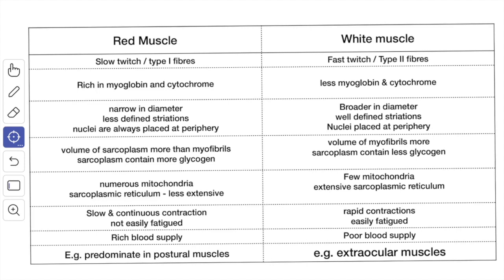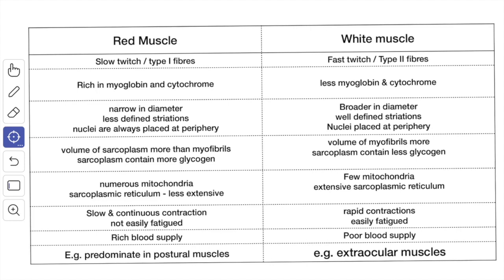In addition to the color and the speed of contraction, there are several other differences between the red and the white fibers. The red fibers are narrower than the white fibers. Relative to the volume of the myofibrils, the sarcoplasm is more abundant. Probably because of this fact, the myofibrils and the striations are less well defined and the nuclei are not always at the periphery but may extend deeper into the fiber.